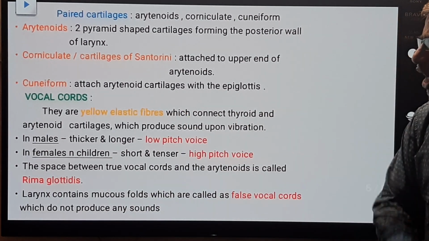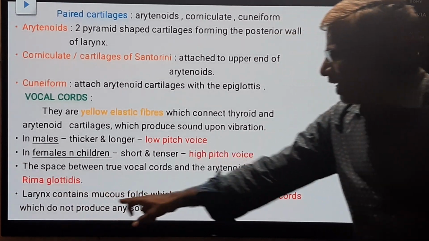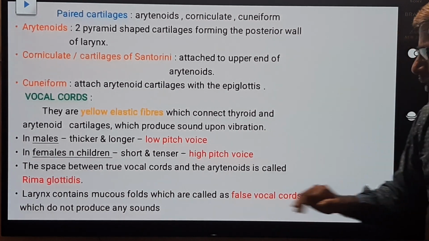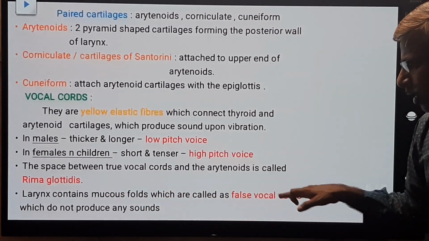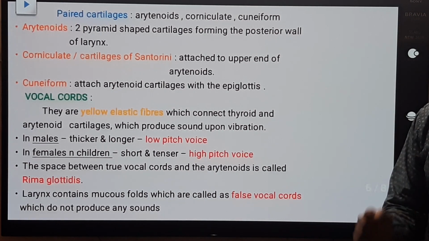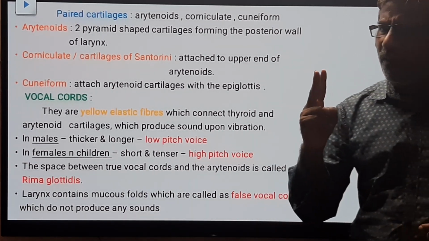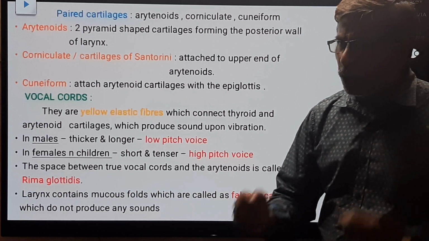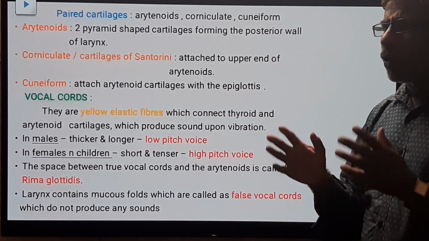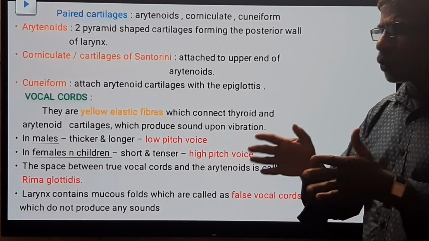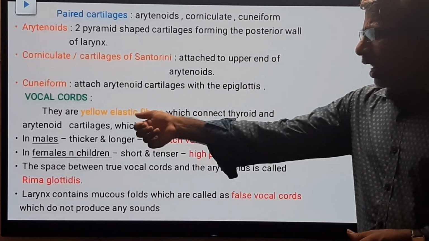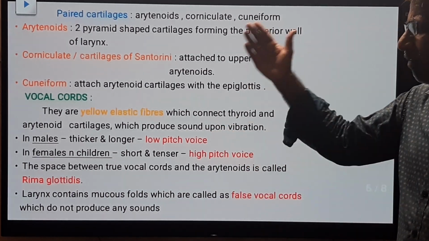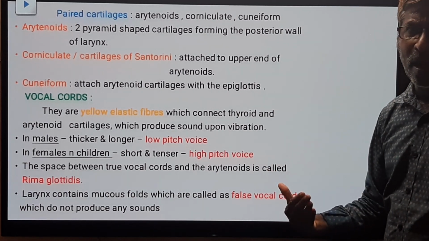place through the glottis. Next, the larynx contains muscle folds at the upper region. They are called mucus foldings. They are called false vocal cords. You remember, guys, in humans two pairs of vocal cords are there. They are true vocal cords as well as false vocal cords, pseudo vocal cords. Pseudo vocal cords are mucus foldings which are present at the anterior or superior region. Yellow elastic fibers are called true vocal cords, and their vibrations produce the sound. Have a look at the diagrams, you can easily understand the contents.